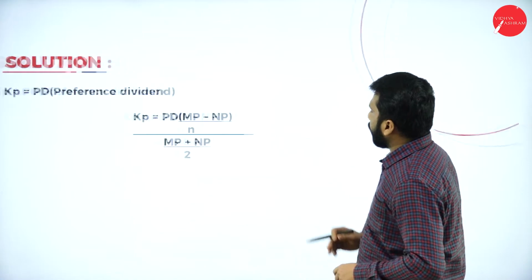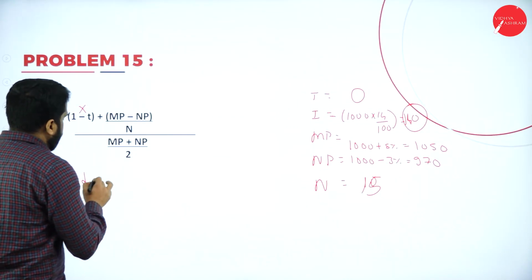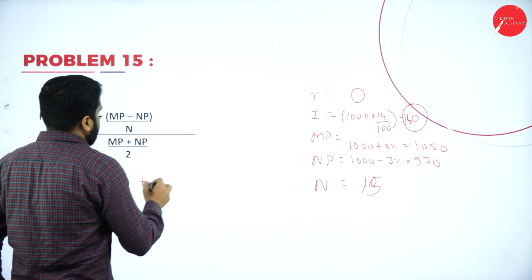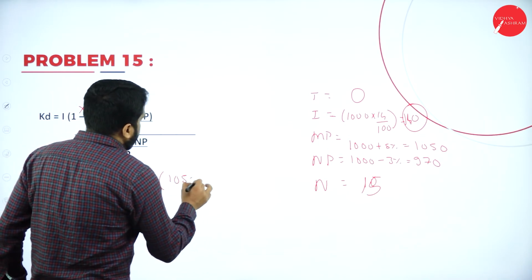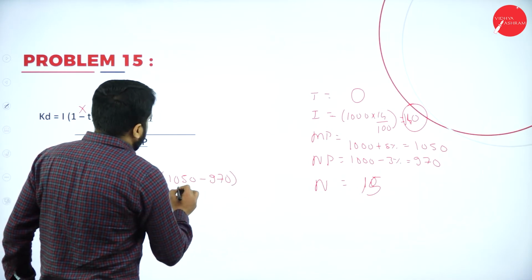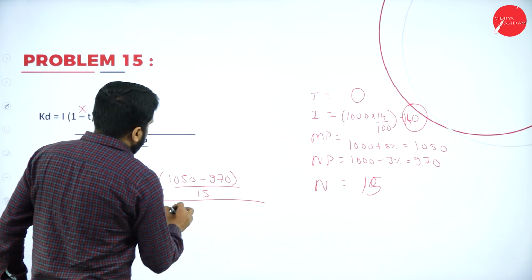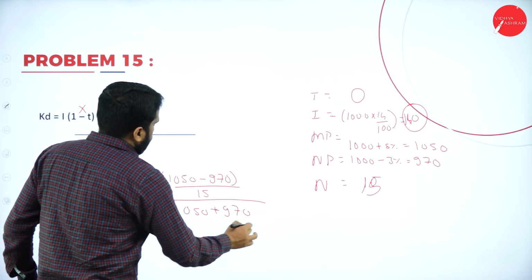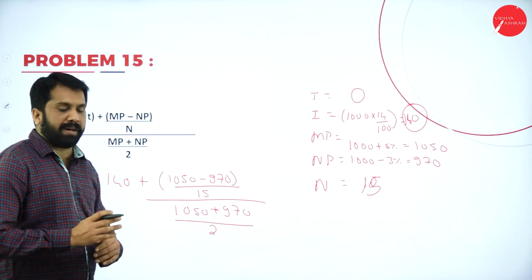Now I've got all the information, so I'll write it here. Cost of debenture is equal to: what is your interest? 140, plus market price 1050 minus 970, whole divided by the number of years. The number of years is 15. Then 1050 plus 970, divided by 2. What will be your answer? I'll do it one calculation at a time.